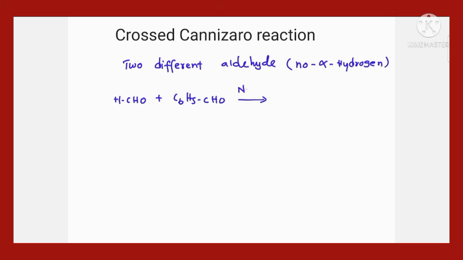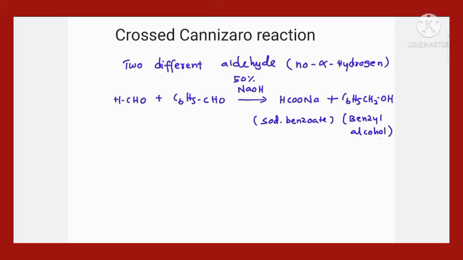Like the normal simple Cannizzaro, this also occurs in presence of bases like sodium hydroxide, aqueous or alcoholic base. Here we use aqueous base. Now the products formed are HCOONa and C6H5CH2OH. HCOONa is sodium formate. The other product, as you know very well, is nothing but benzyl alcohol, isn't it?